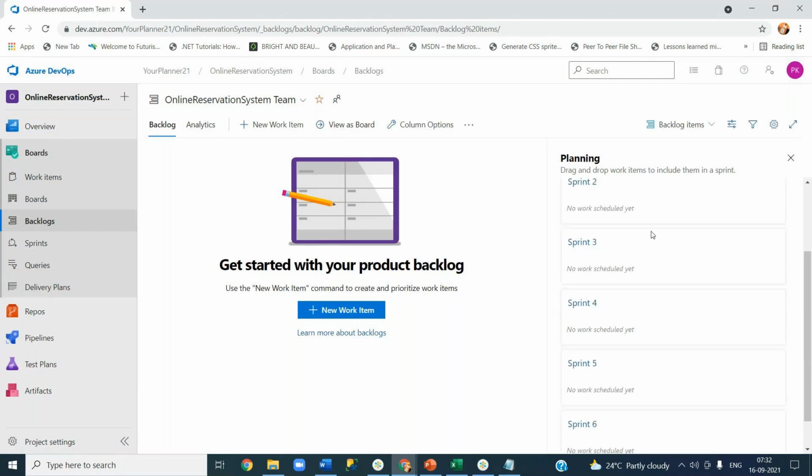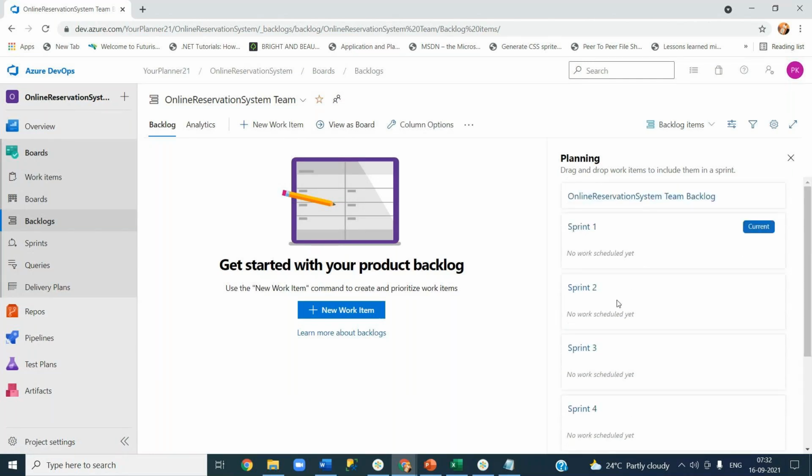And the planning will show how many sprints there are in your online reservation system project for this team. Everything you see here is for this team, not for all the teams in your project.